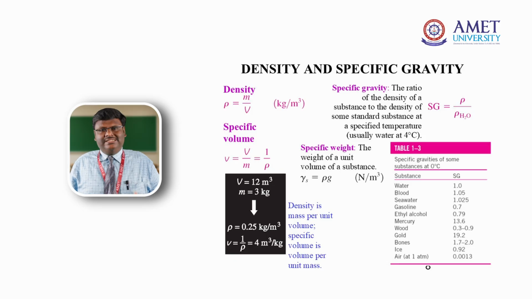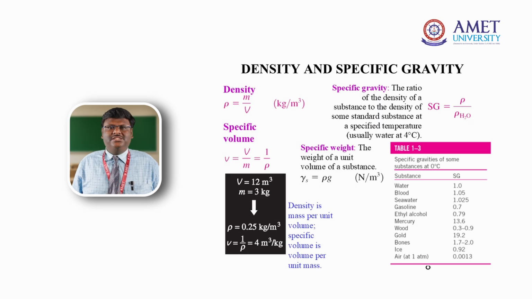First, we will see a few basic properties and the meaning of those properties. First, density. Density is nothing but the ratio of mass to volume. Specific gravity is the ratio of the density of a given fluid to the density of a standard fluid. Usually the standard fluid is taken as water, and the density of water is around 1000 kg per meter cube.